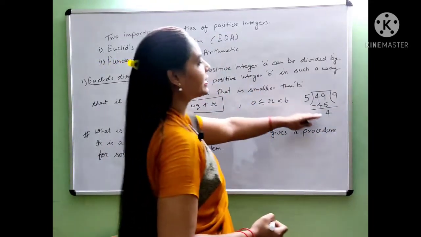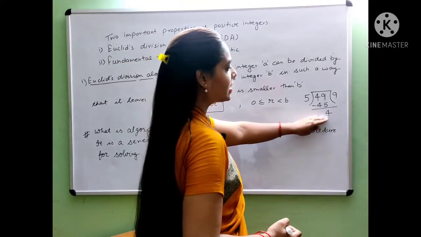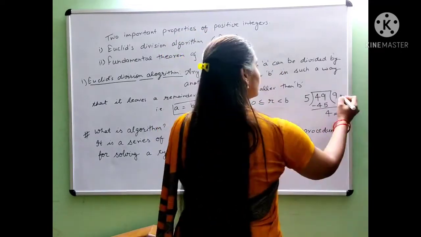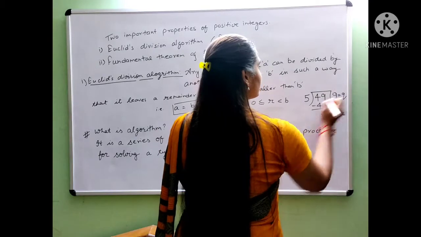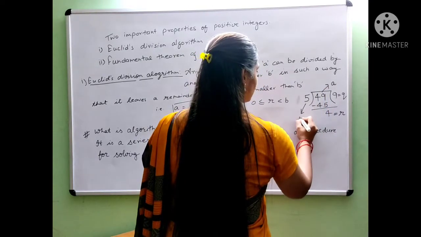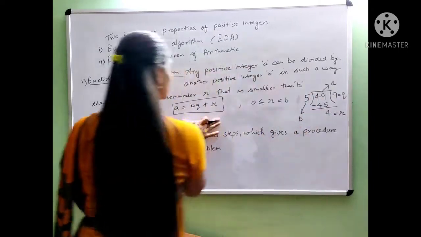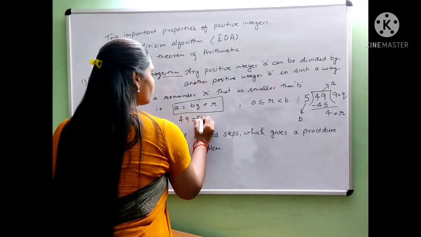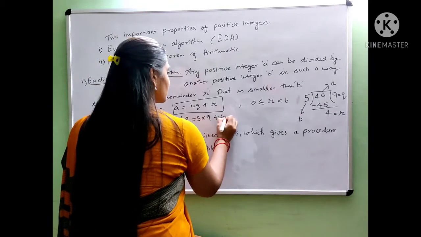On dividing, it gives remainder 4. So here r is equal to 4, q is equal to 9, this one is a and this one is b. So this can be written in this form. We can write 49 is equal to 5 into 9 plus 4.